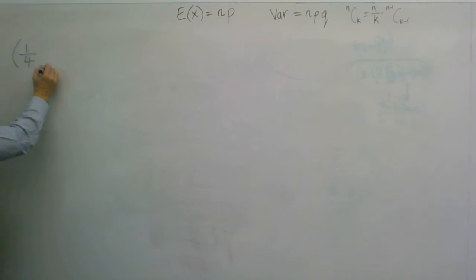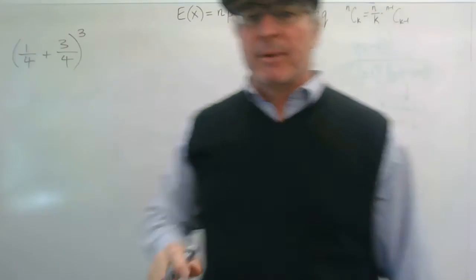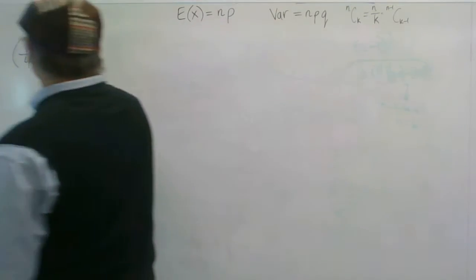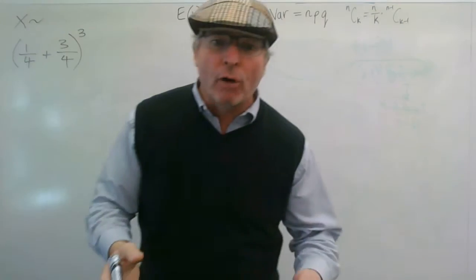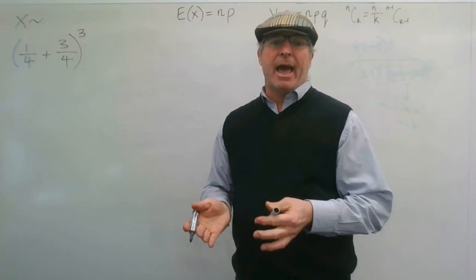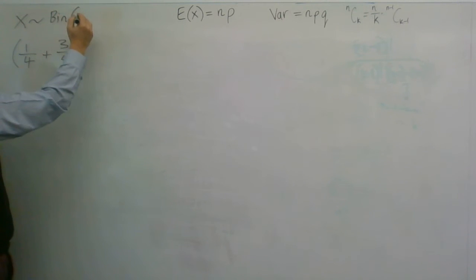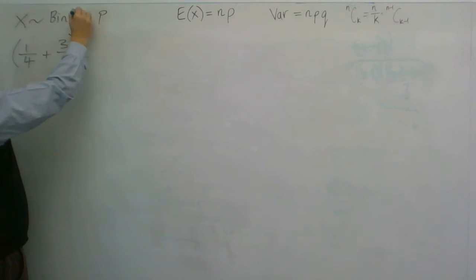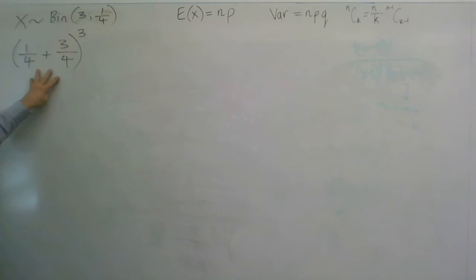We've got a quarter chance of getting it right, 3/4 chance of not getting it right, and I'm going to do 3 of these Bernoulli trials. n is the number of trials. So what I've just written down there, and I'm going to expand, is this: if X is the random variable representing the number of questions I guess correct out of the 3 questions, then X is a binomially distributed variable, with n equal to 3 and p equal to 1/4.